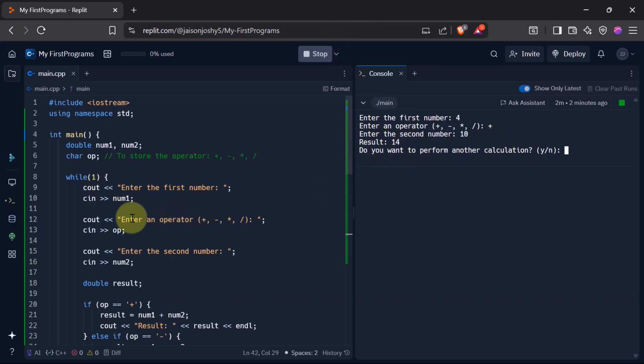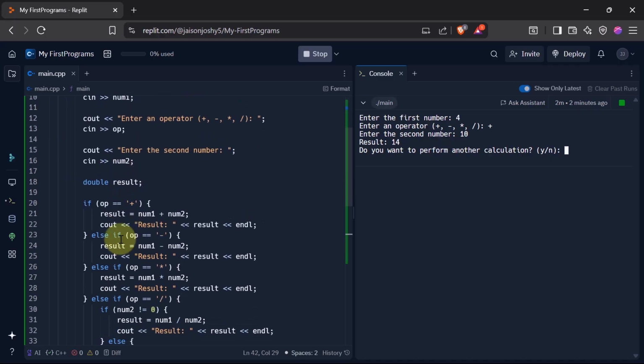So what happened? Num1 is 4, operator is plus, num2 is 10, and it came to the conditional logic. It checked if the operator is plus. Yes, it was plus. So what happened?